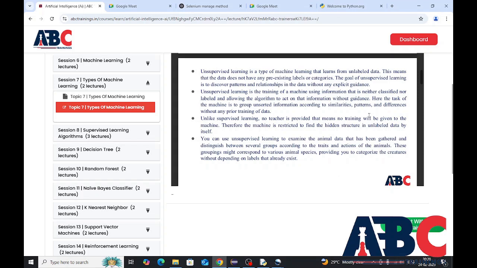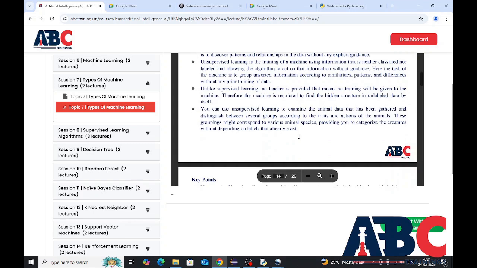Unsupervised learning is the training of a machine using information that is neither classified nor labeled and allowing the algorithm to act on that information without guidance. Here, the task of the machine is to group unsorted information according to similarities, patterns, and differences without any prior training of data. Unlike supervised learning, no teacher is provided. That means no training will be given to the machine. Therefore, the machine is restricted to find the hidden structure in unlabeled data by itself.